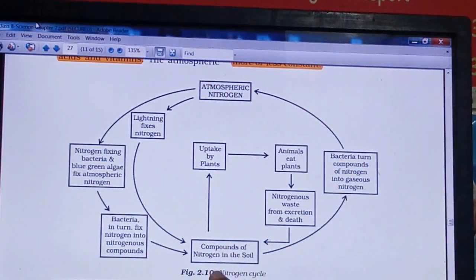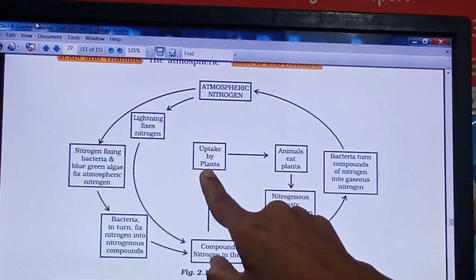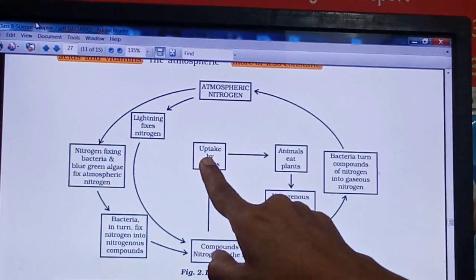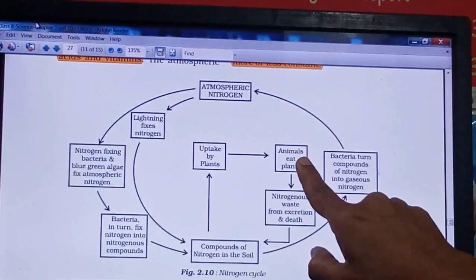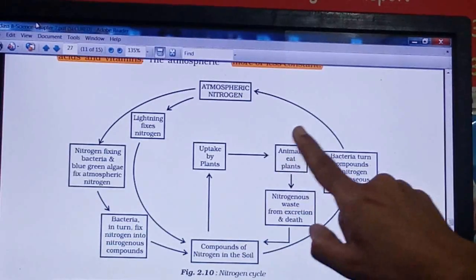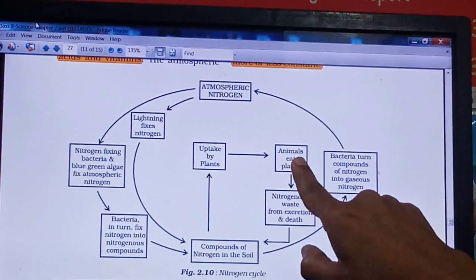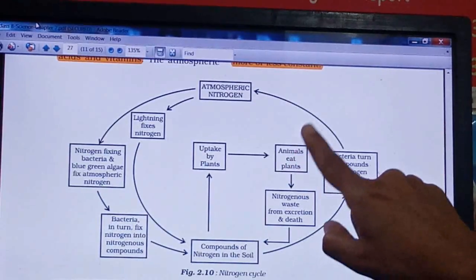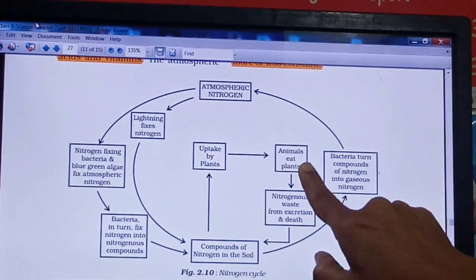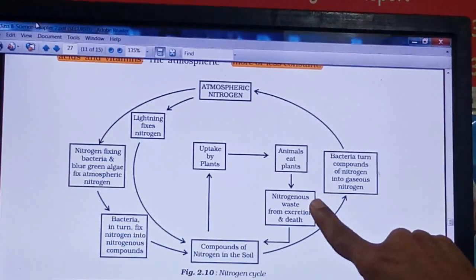Now once it has entered into the soil, then what happens? From the soil, you know that all the nutrients are absorbed by the plants, right? So this nitrogen will also be absorbed by the plants. You know all animals depend on the plants as food, right? So from the plants, the nitrogen will enter the animal's body when they eat these plants, right? Now in animals also, this nitrogen may be used for building biochemical molecules, right? Or body-building material, or it can be removed as a waste material, nitrogenous waste material, right?